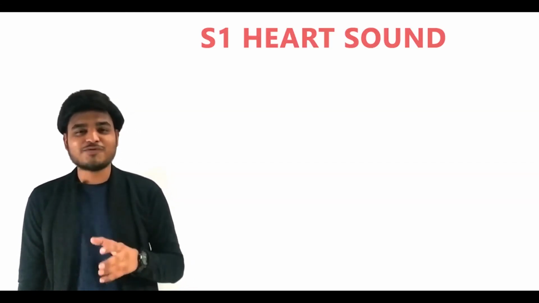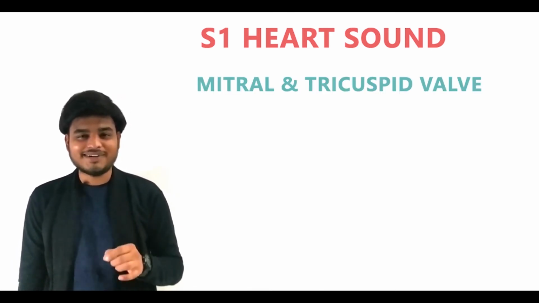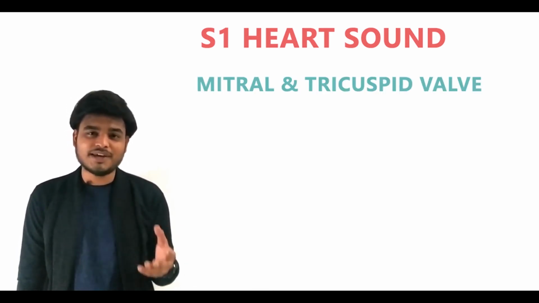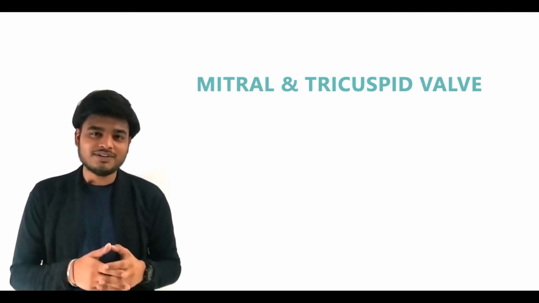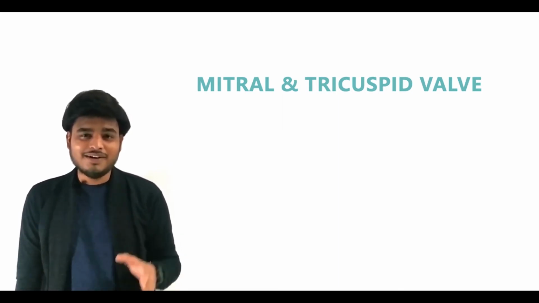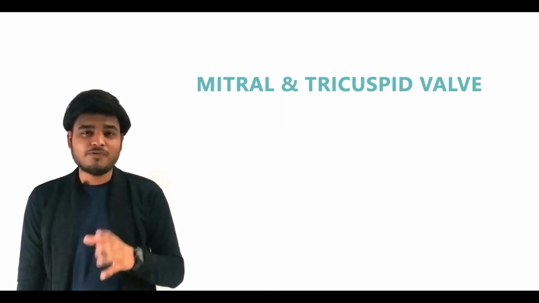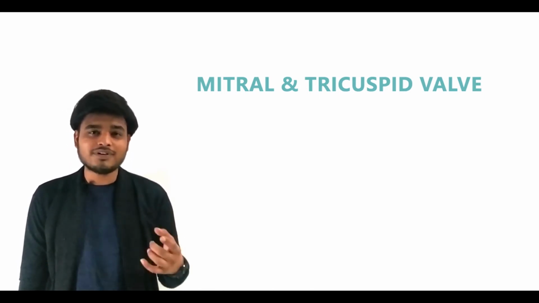Now, first heart sound. The first heart sound is known as S1 sound or lub component. This is produced due to the closure of mitral valve and tricuspid valve at the beginning of ventricular systole. When the blood moves from atrium to ventricle, there is an opening of the AV valve. But remember, opening of the valve is not responsible for this S1 sound. Only the closure of valves is responsible for heart sound.